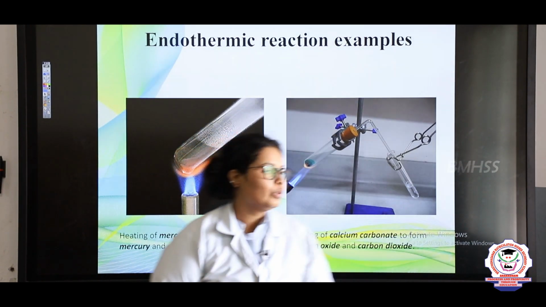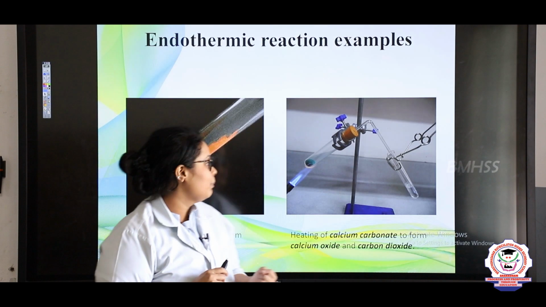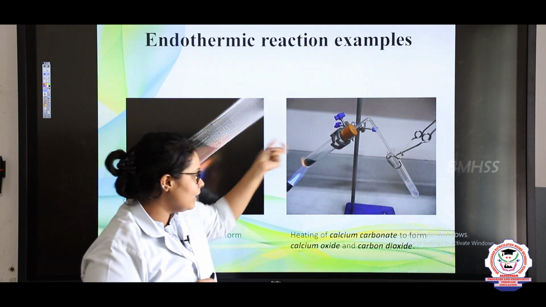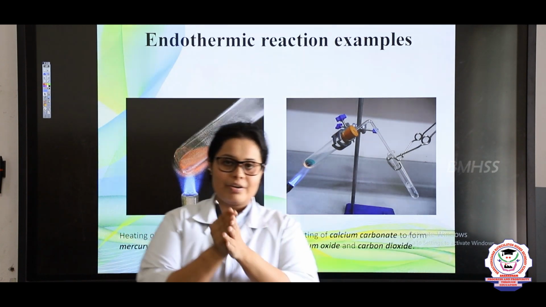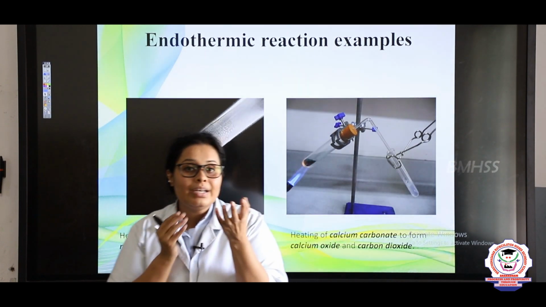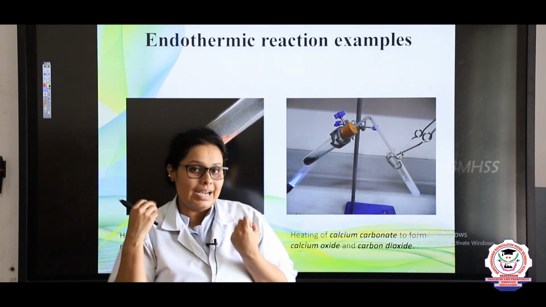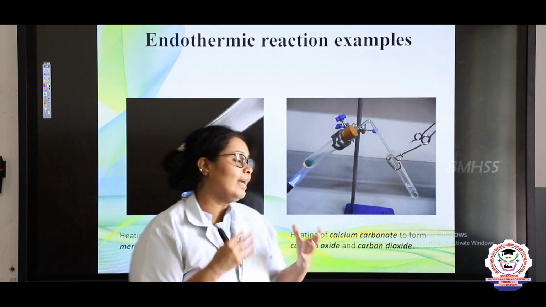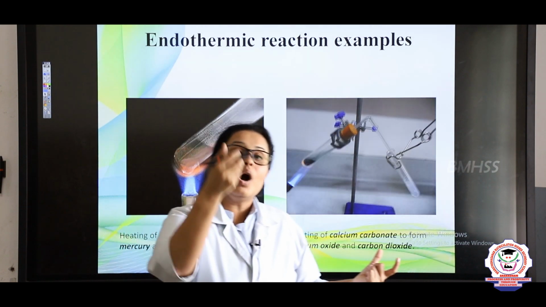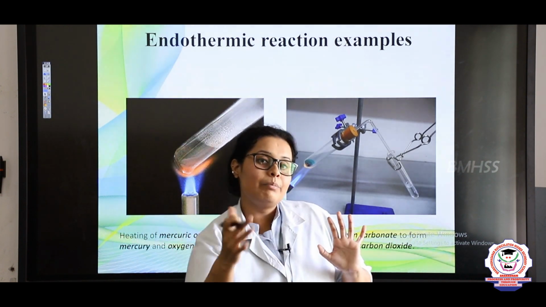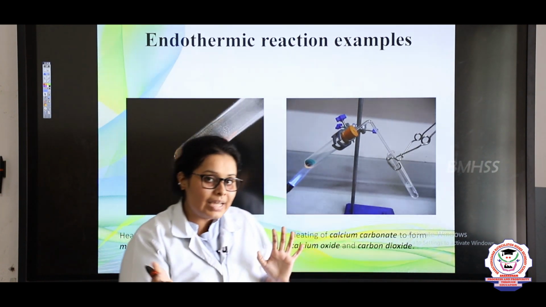Now come to the next example. In this example we have taken green calcium carbonate. Now this calcium carbonate is generally green in color. When it absorbs the heat, that is an endothermic reaction, what will happen? It will get converted into calcium oxide and it will liberate carbon dioxide.